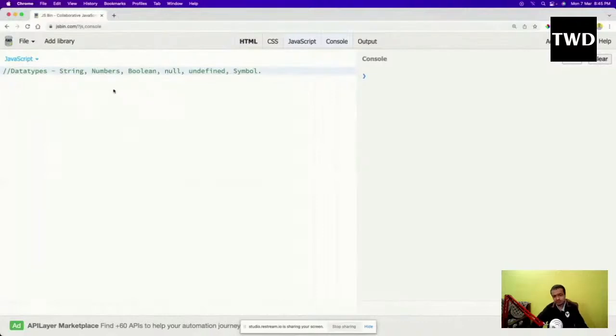But the main ones, which have been there from the starting of JavaScript, are string, numbers, boolean, null, and undefined. Strings, numbers, and boolean are something you might have learned in every other programming language. But null and undefined are a bit different. Null might be there in other programming languages, but I think undefined is not. So let us first write something, and then we'll understand. The difference between const and let I will tell later, when we do ES6 in a better way.